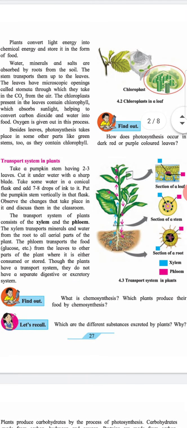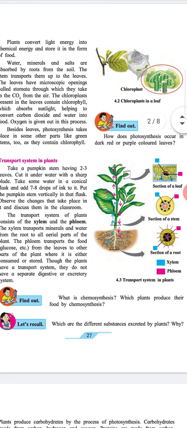Find out what is chemosynthesis. Which plants produce their food by chemosynthesis? Heading: Let's recall. Which are the different substances excreted by the plants? Why?